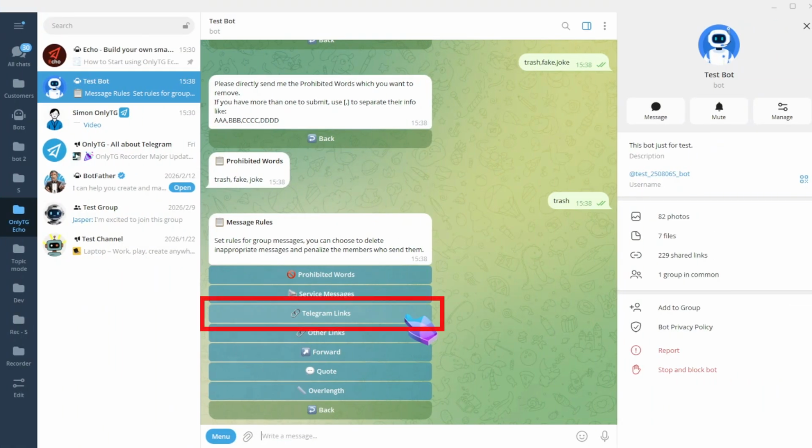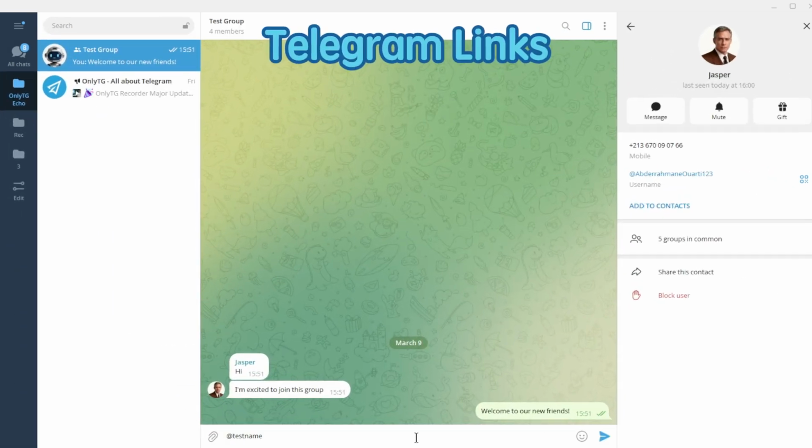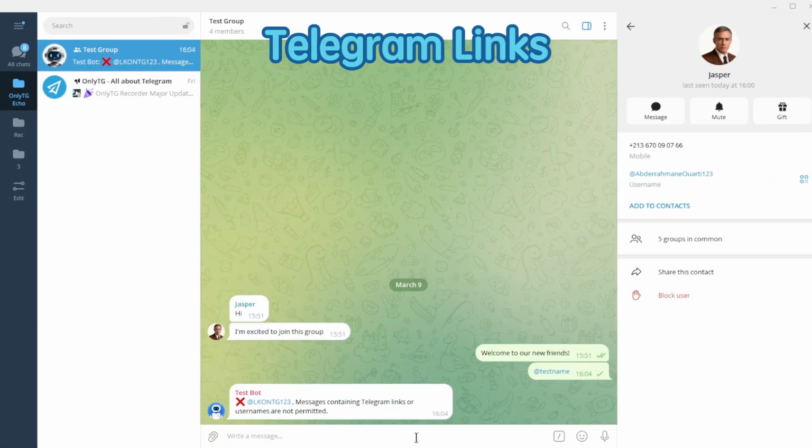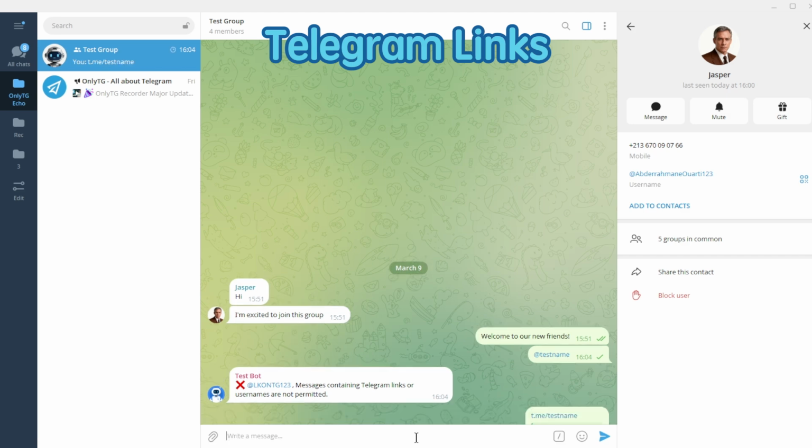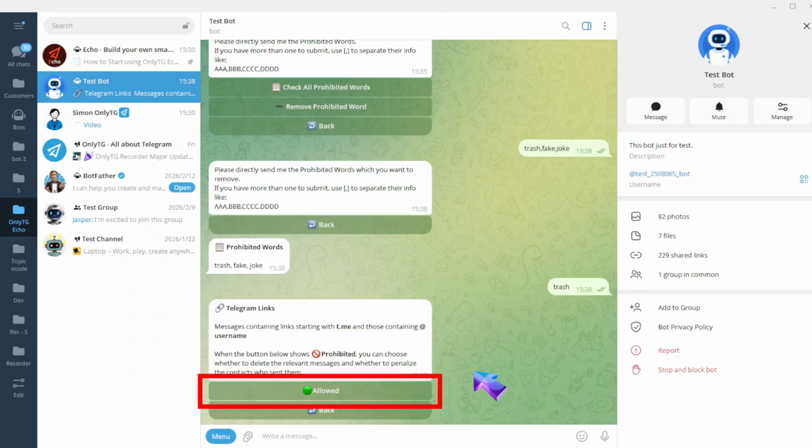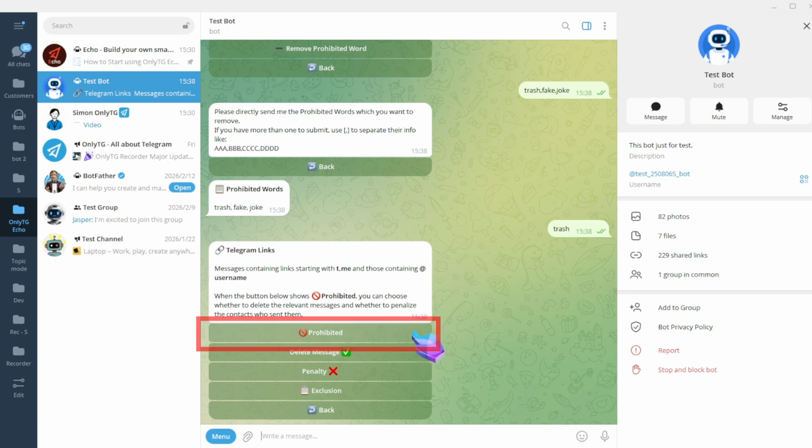Telegram links. This rule will be triggered when members send a message in the group containing links starting with t.me or @username. Click Allow to enable it. Click Prohibited again to disable it.